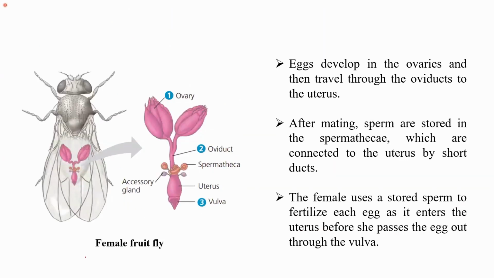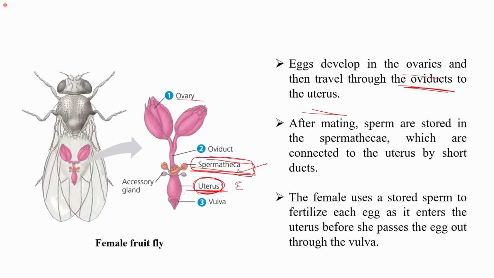If I talk about the female reproductive system, you can see that they have a pair of ovaries and they have oviducts. So eggs develop in the ovaries and then they travel through the oviducts to the uterus. So the eggs then reach the uterus. After mating, the sperms are stored in the spermatheca. So the sperms which are released into the female body are stored in the female pouch, which is known as a spermatheca. This is connected to the uterus. So we can see here that it is connected to the uterus.